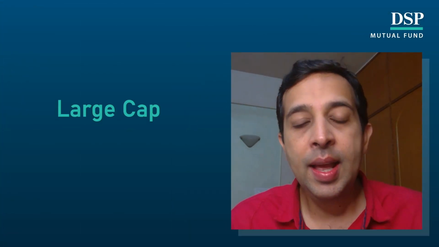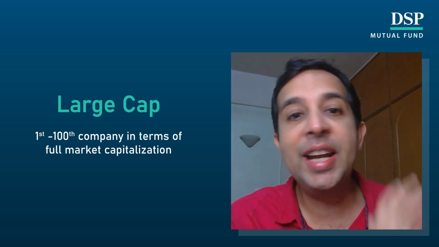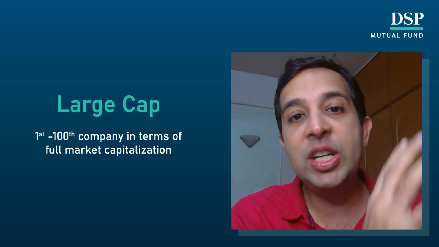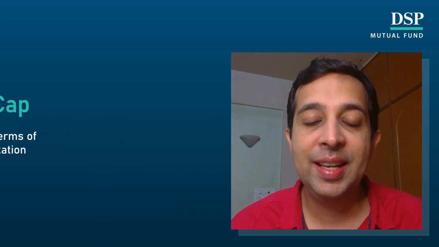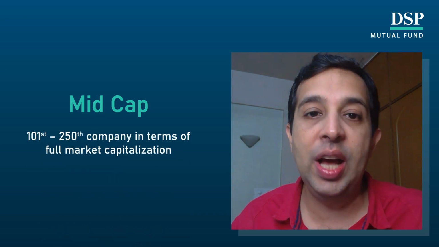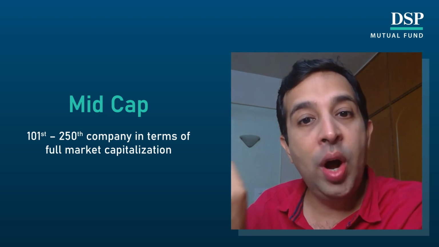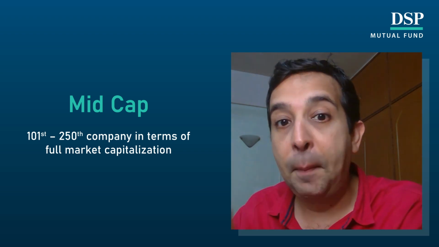So let's understand, first of all, what we mean when we say large cap stocks or mid cap stocks or small cap stocks before understanding the classification. Large cap stocks are those stocks which, as per full market capitalization, the top 100 stocks are called large caps. The next 150 stocks based on full market capitalization are called mid caps. So from the 101st stock to the 250th stock, it's called mid cap.